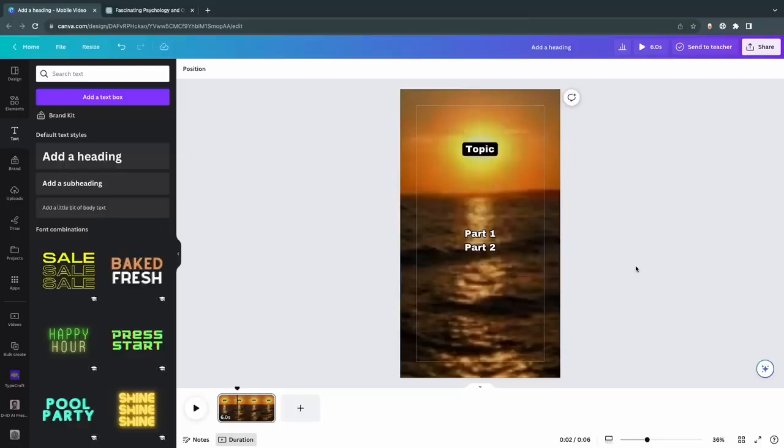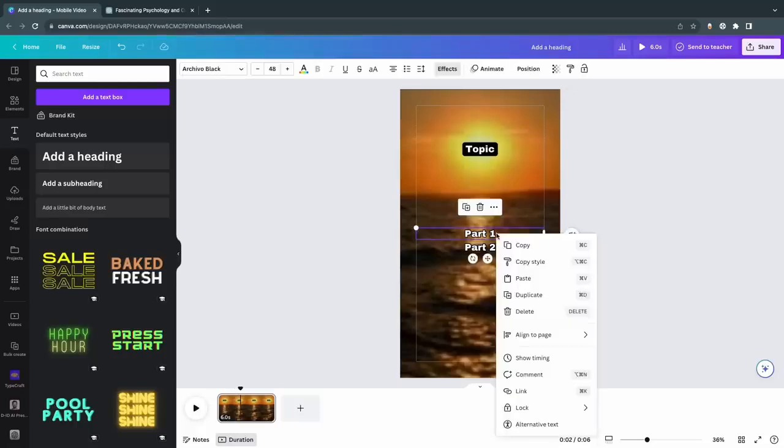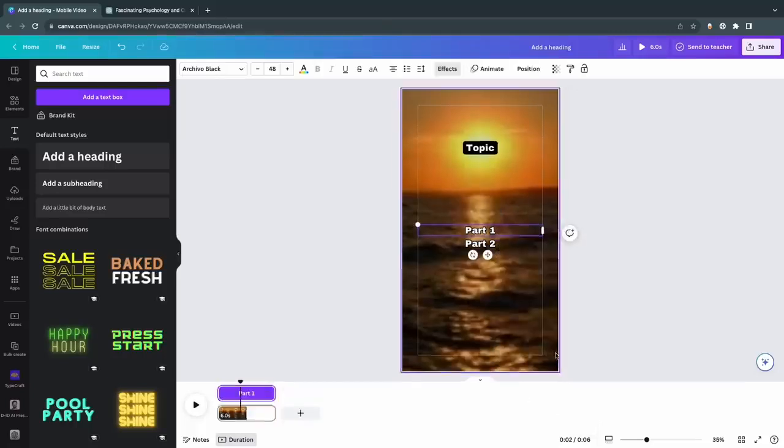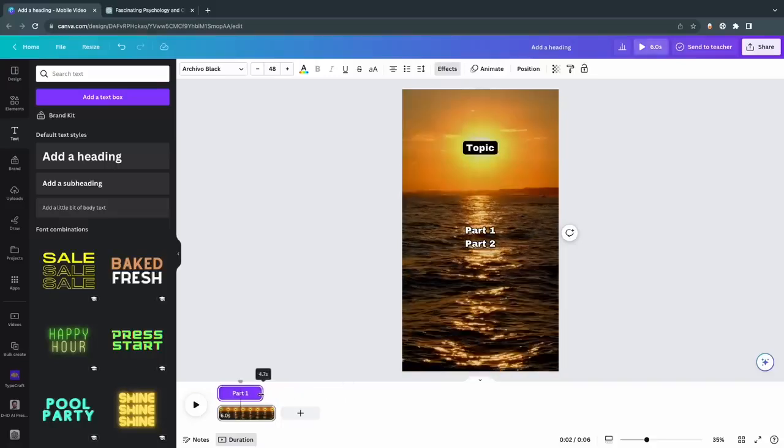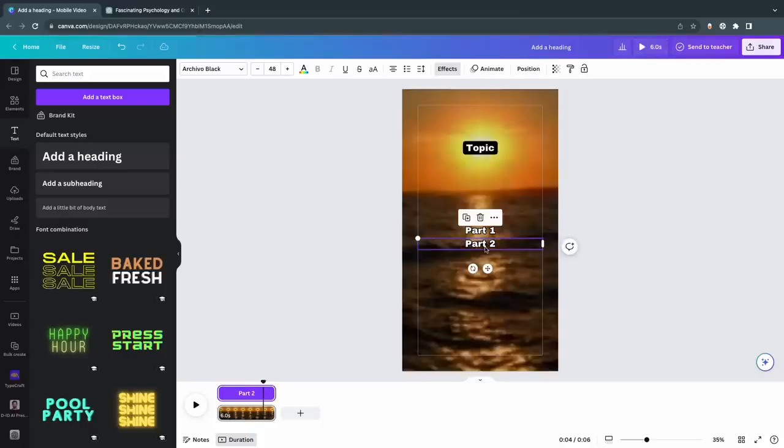Now let's change the timing for when our two sets of text appear in our video. We don't want both Part 1 and Part 2 to display at the same time. To manage this, right-click on Part 1 and select Show Timing. This will bring up a timeline view at the bottom, allowing you to adjust when each part of the text appears. For a 6-second video, it's a good idea to have Part 1 displayed for most of the video's duration, and then have Part 2 appear for a shorter period.